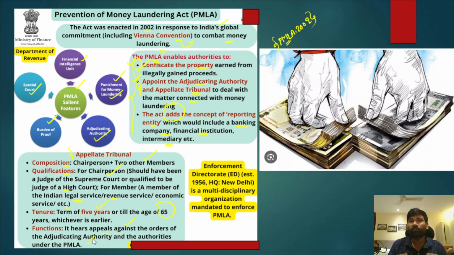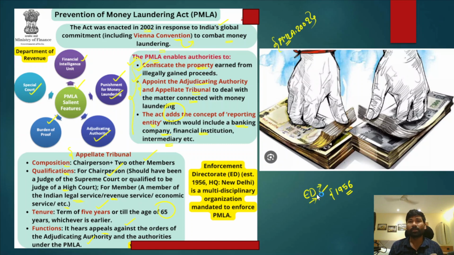Now, we very often come across a term called ED, because the actions of the ED, the Enforcement Directorate, have been a very frequent phenomenon in Indian politics. The Enforcement Directorate was established in the year 1956. Please remember, you may get a question that the Prevention of Money Laundering Act has provided for the establishment of ED.